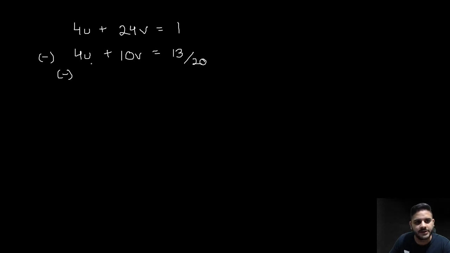Subtracting both the equations, you get minus, minus, minus, the whole upon.